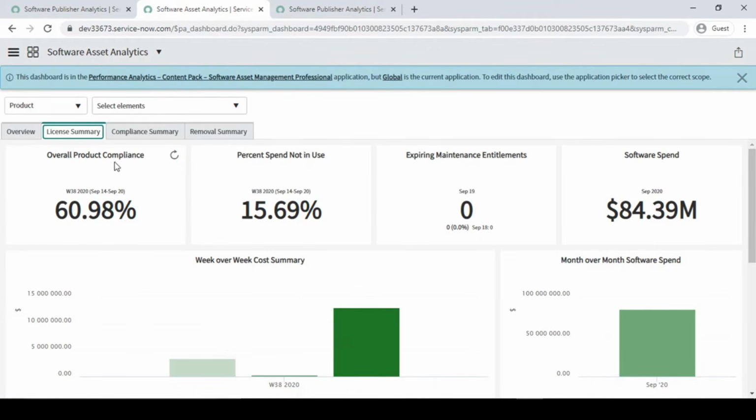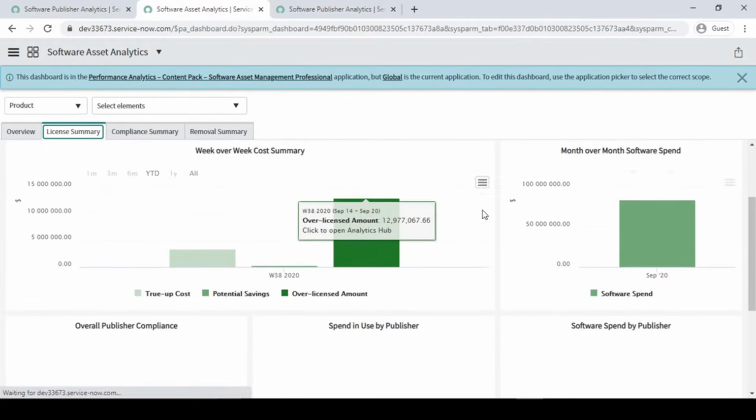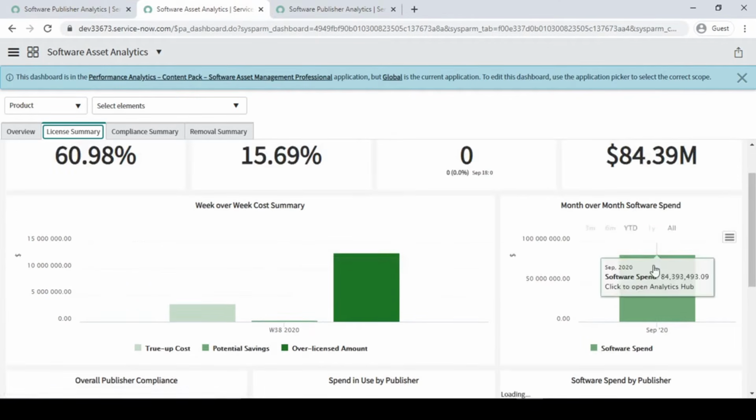Here overall product compliance is 60%, percentage spent not in use 15%. And here, expiring maintenance entitlement: if you have a subscription-based purchase, then whether it is expiring or not, it will tell you. Software spend, here it is 84 something like that, weekly cost, monthly cost, we can say.